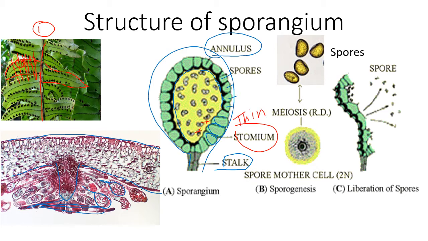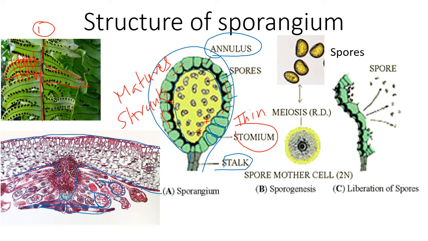Now what happens when this matures? When this matures, these cells start losing water, and due to loss of water they shrink.